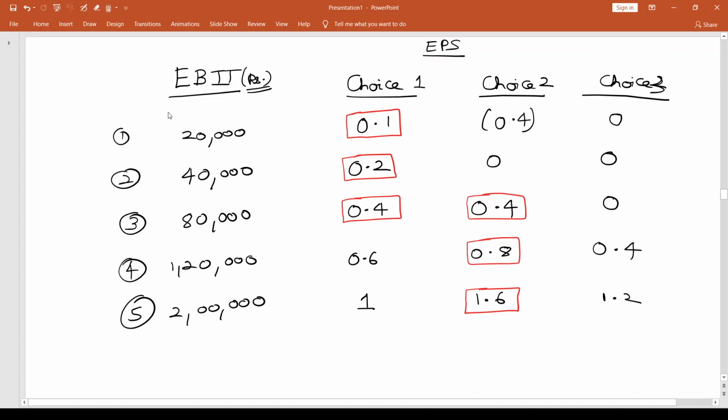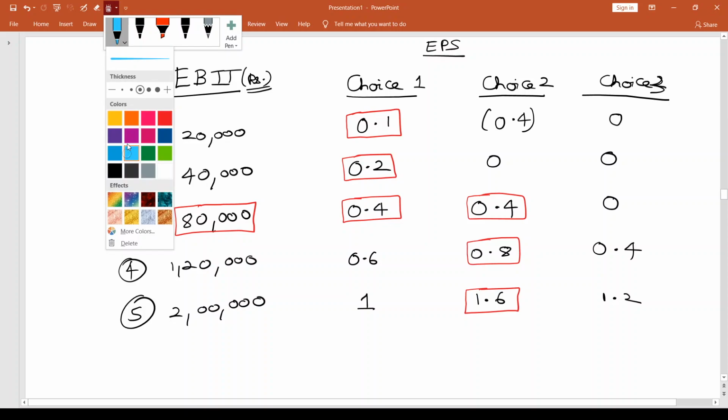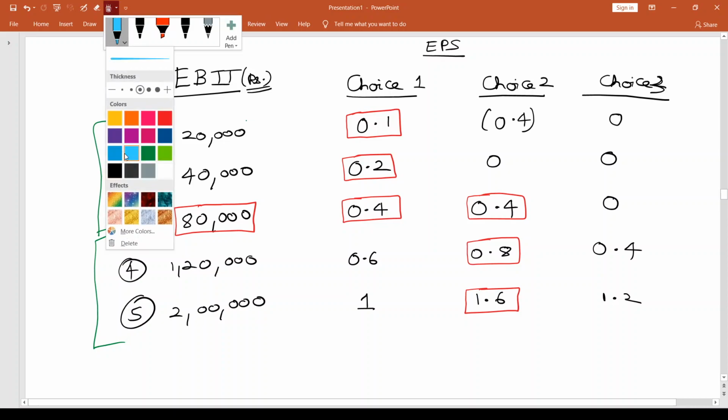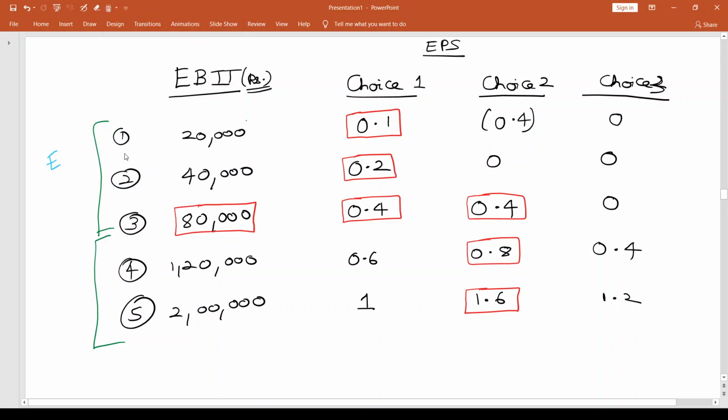So this is the level. So I would call this as a level where you're indifferent between choice 1 and choice 2. So what we understand is for any level of EBIT, which is till 80,000, I'd call it like this. Till 80,000, if you see, in all these cases, you will have equity as the preferred choice.